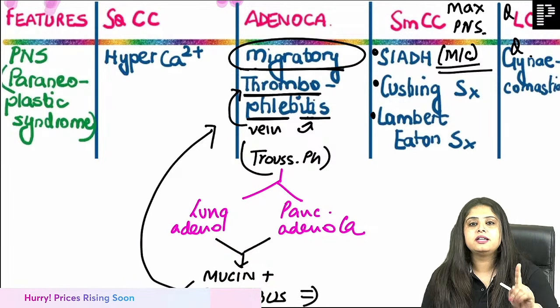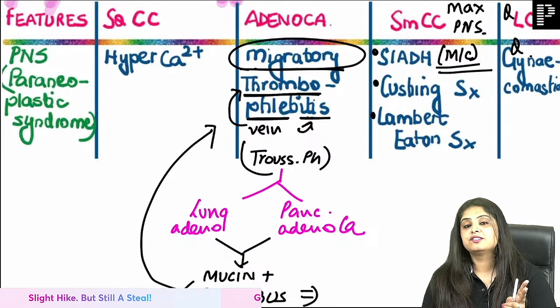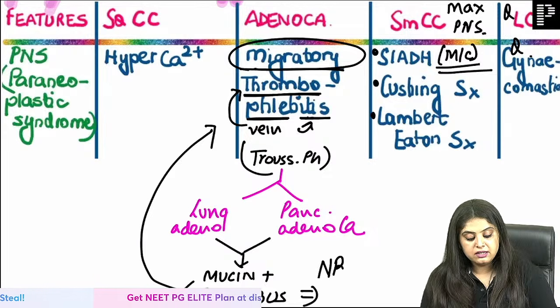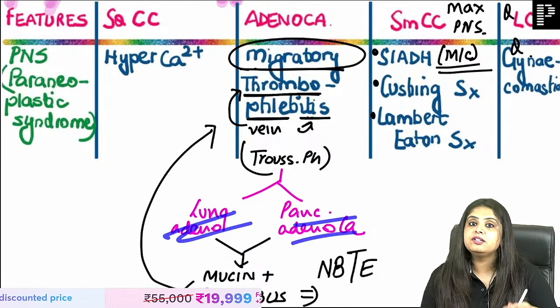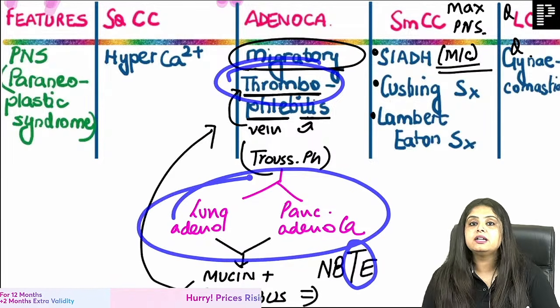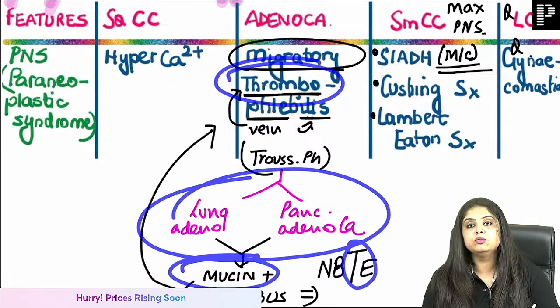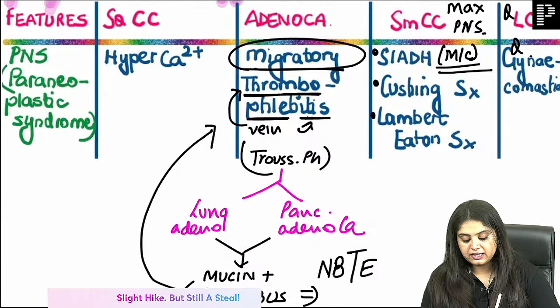Rheumatic heart disease? No, that was from streptococcus. Infective endocarditis? No, that was also from infection. Then non-bacterial thrombotic endocarditis was also because of lung and pancreatic. Reason everywhere is the same. Wherever thrombus has to happen, lung and pancreatic adenocarcinoma come because they end up making mucin and causing blood clots, thrombus. Finally done with all of this, and the lung cancers are done.